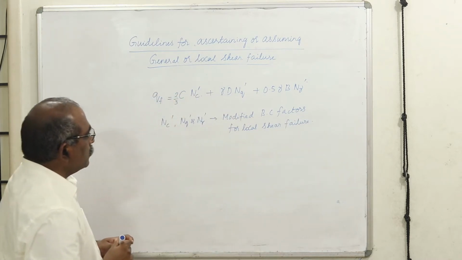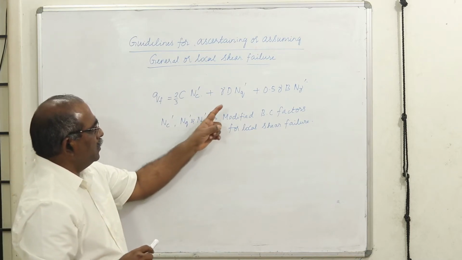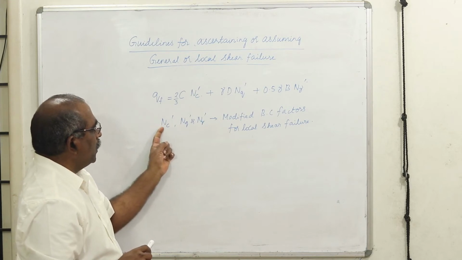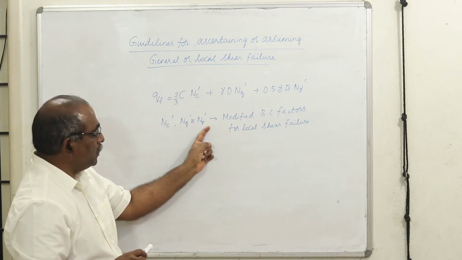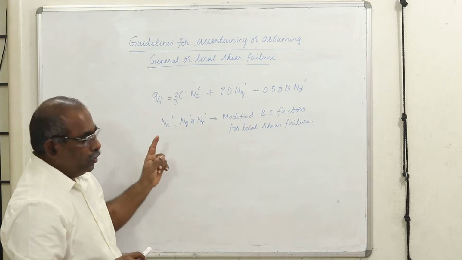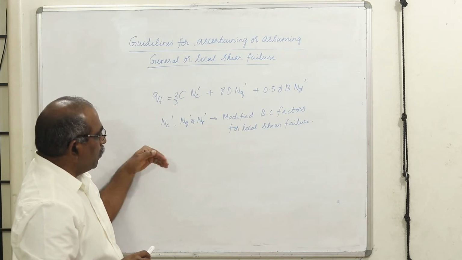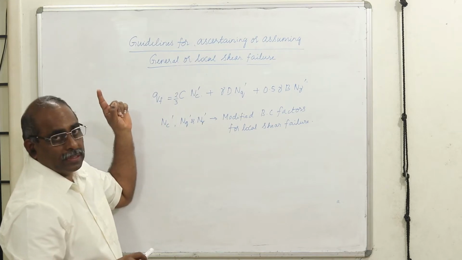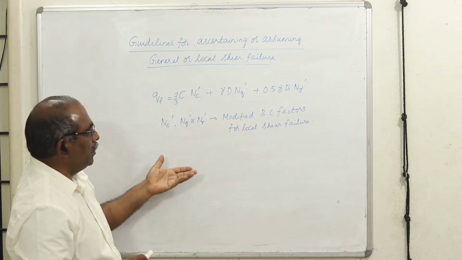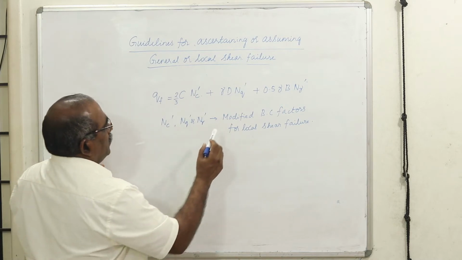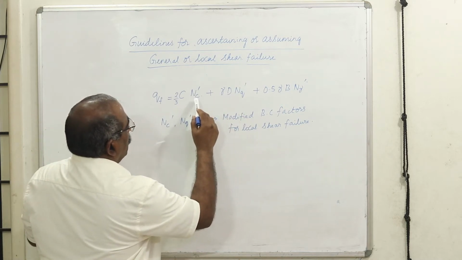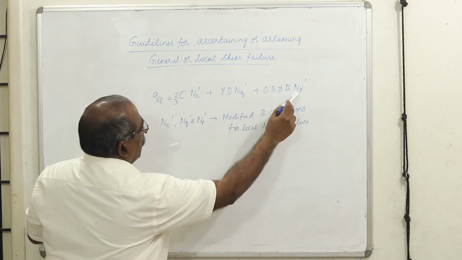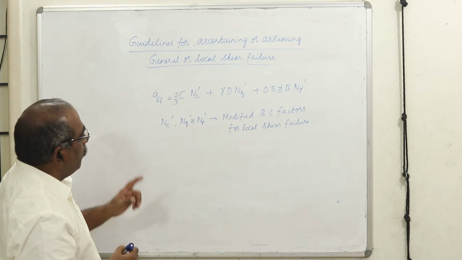How to find out these values? Either you can directly, for the given value of phi, take these modified bearing capacity factors, or use the reduced or mobilized angle of internal friction, and accordingly use an expression given by Terzaghi and evaluate. Now your process is very easy because you have got tables for local shear failure. Take Nc dash, Nq dash and N gamma dash from the tables for the corresponding values.